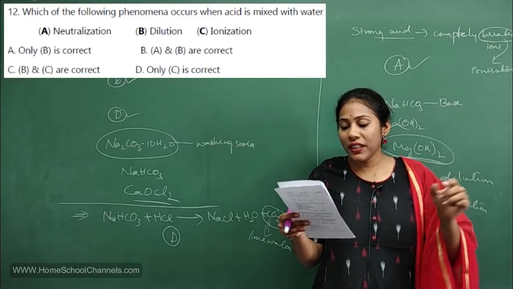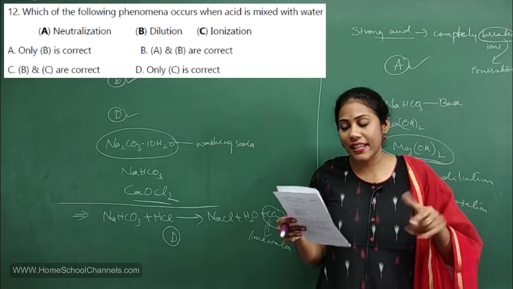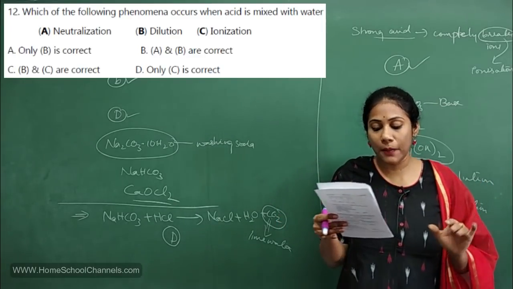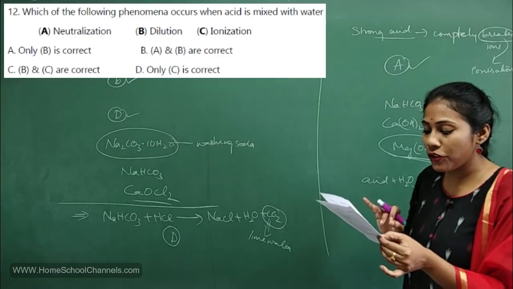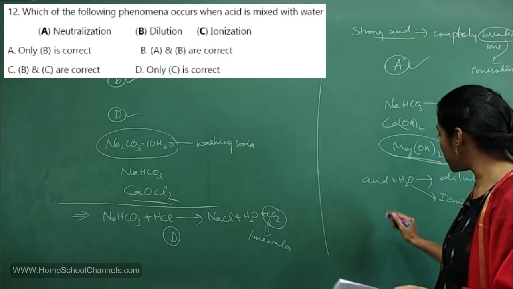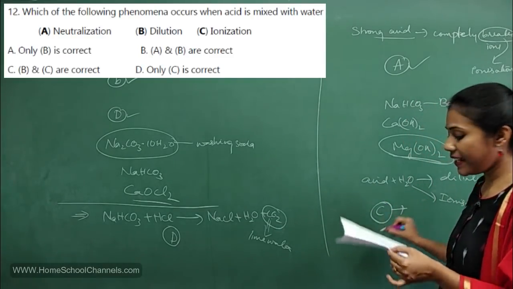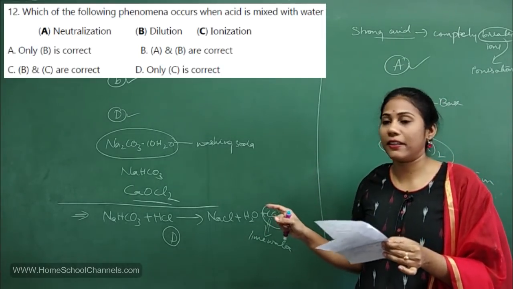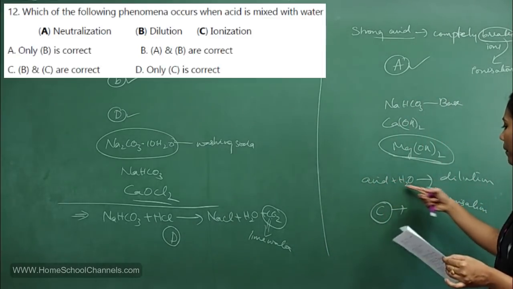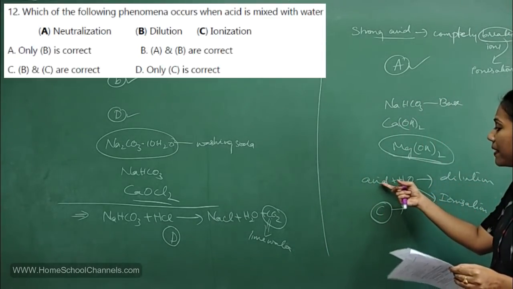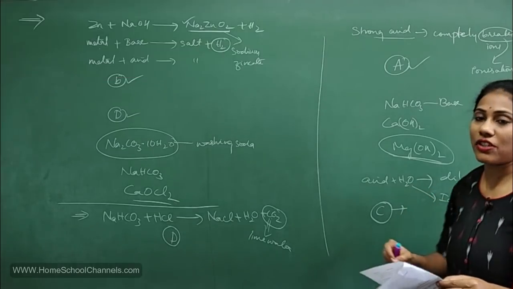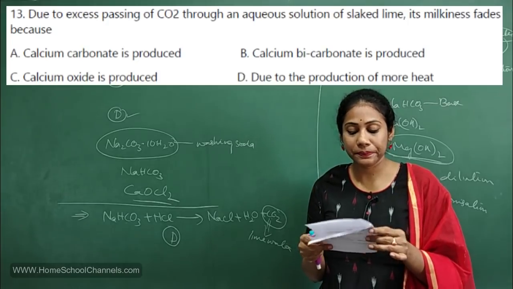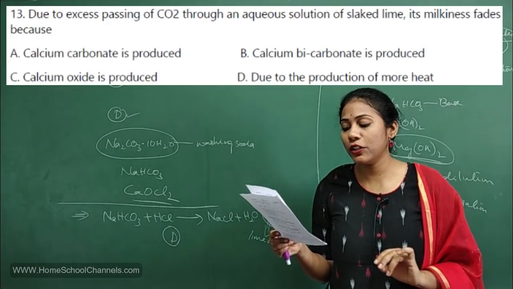So what do you observe? Neutralization? No. Dilution? Yes. Ionization? Yes. That means both B and C you will observe. So in which option do you have B and C correct? Option C. Option C is correct. When acid is mixed with water, the process is called dilution. And what happens when acid goes into water? Ionization. So B and C are correct. That is in option C. Clear? Let me go for the 13th question.